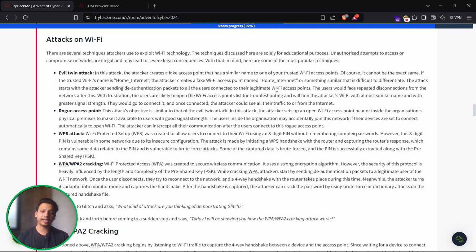They will connect to it, and once connected, the attacker can see all the traffic to or from the internet. This is the dangerous part about the evil twin attack.